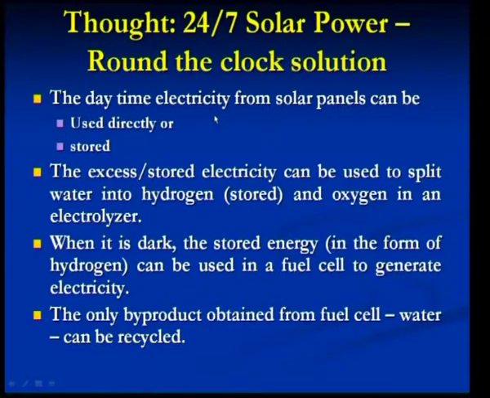Firstly, the daytime electricity can be obtained from the solar panels, and this energy can either be directly used for our applications or it can be stored too.